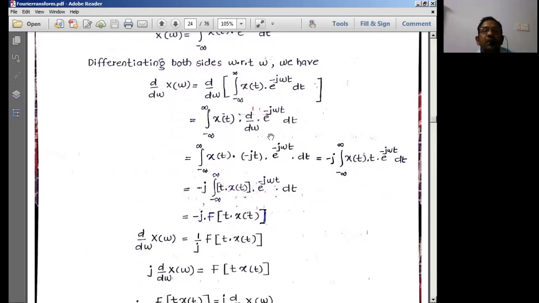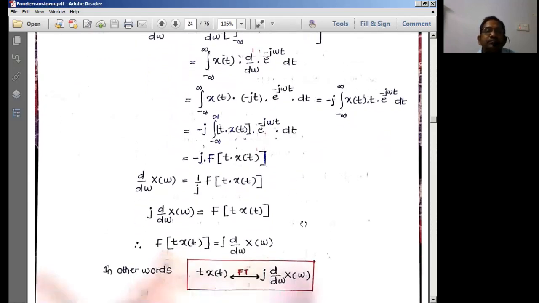So here x of t into e power minus j omega t, differentiated with respect to omega, gives minus jt. Into dt, minus j is a common factor, so I can just take it outside. So minus j into the integral of t into x of t into e power minus j omega t dt.